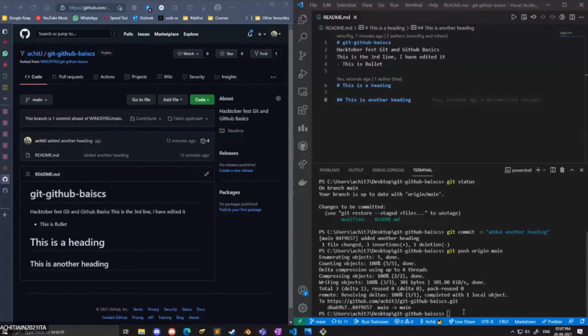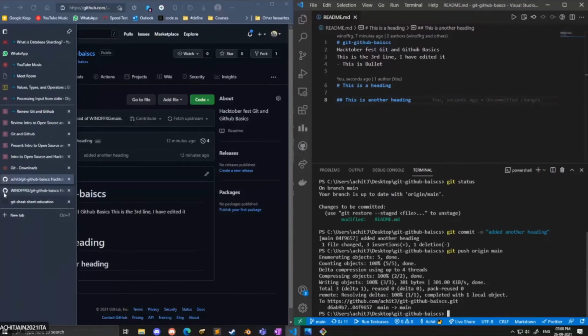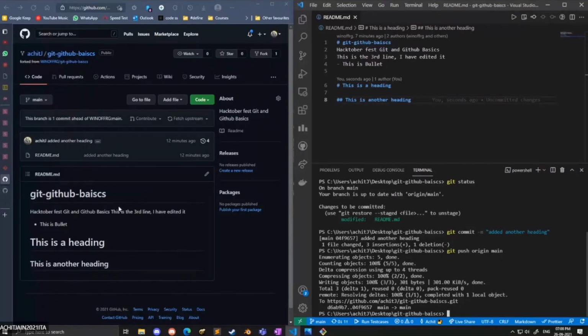Is it visible? Yes, it is visible. So till now we already saw that he forked my repository, he cloned that repository, and he made some change in it. For any open source repository, you need to do the same. For example, you found the React project and noticed a spelling mistake in the readme.md file.